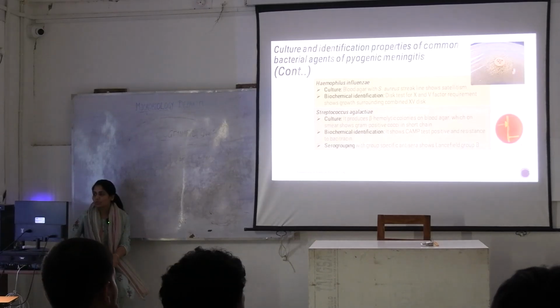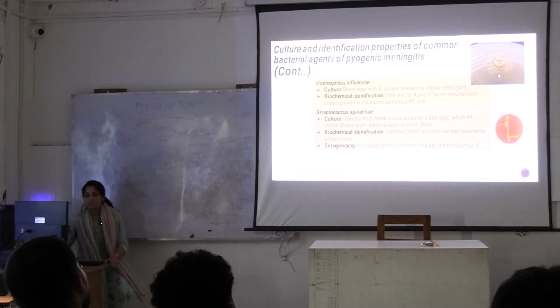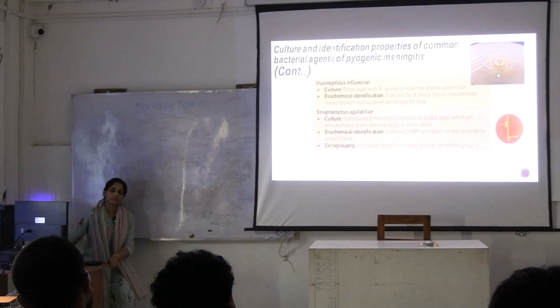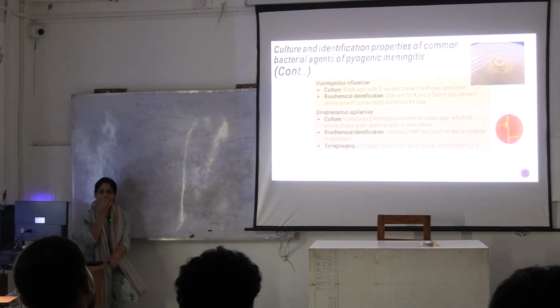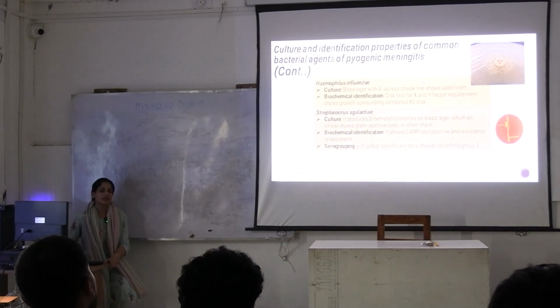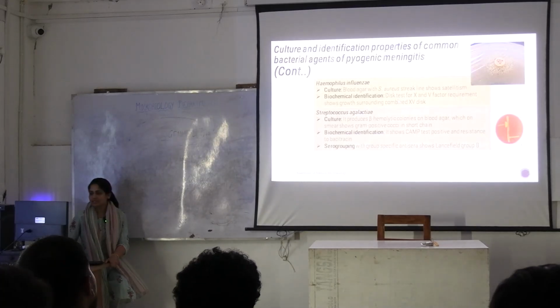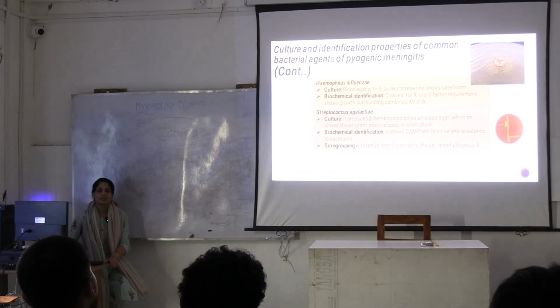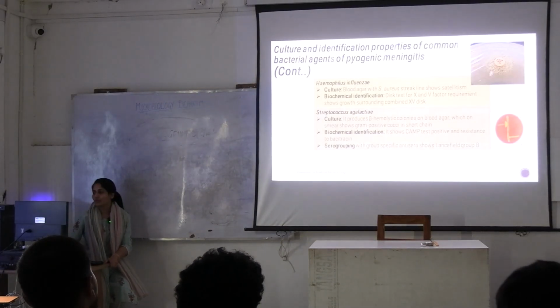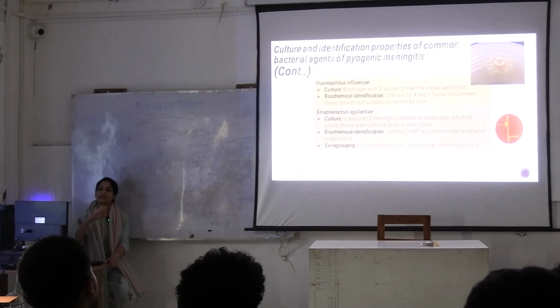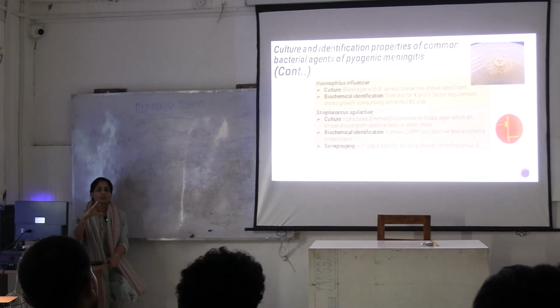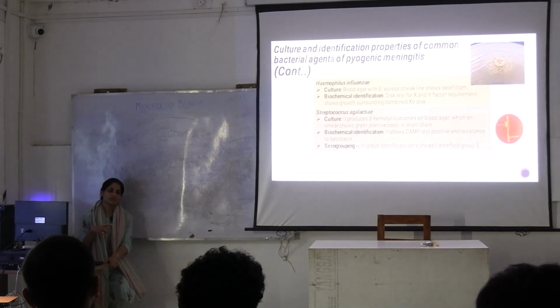If you inoculate H. influenzae along with Staphylococcus aureus, what will Staphylococcus aureus do? It will break the RBCs, and these RBCs will release the elements that are required for Haemophilus influenzae growth. So it will show satellitism. It will grow between the colonies of Staph aureus.